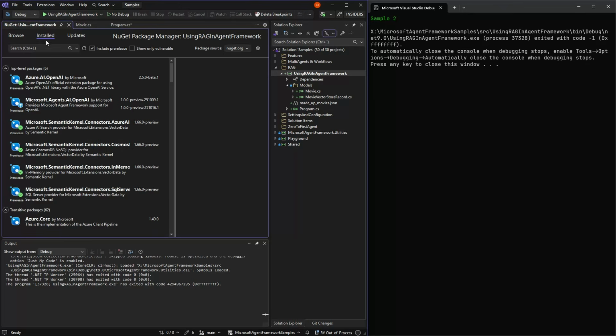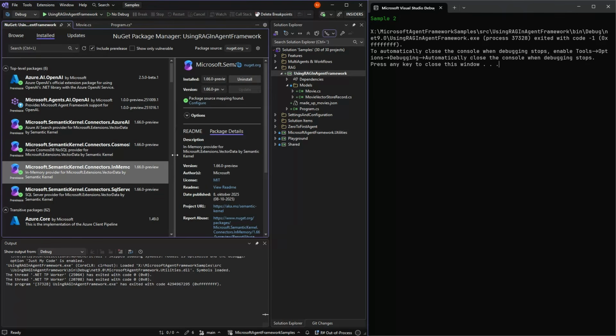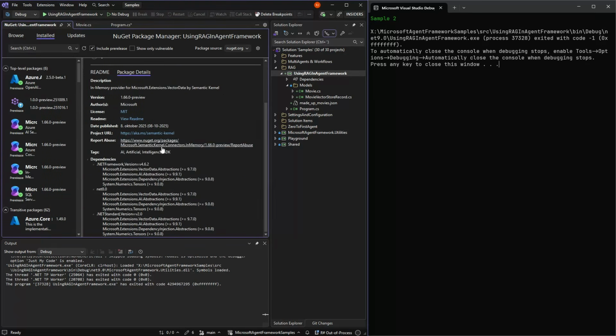We will see the installed NuGet package, which is this in-memory thing here, and if we look at what its dependency is, its dependency is Microsoft.Extensions.VectorData. So this is a little like Microsoft.Extensions.AI. It's a common set of ways of working with vector data in .NET.